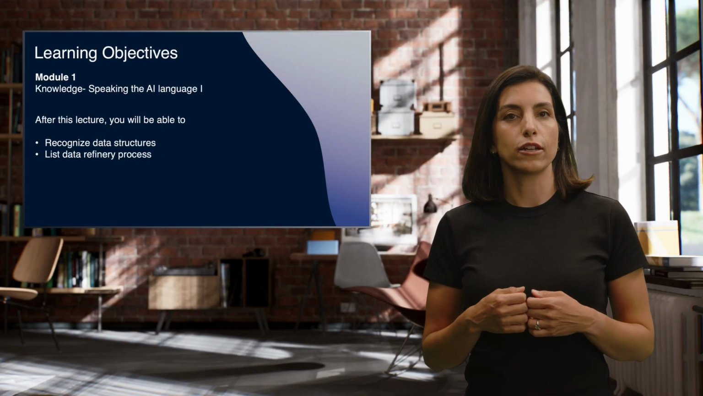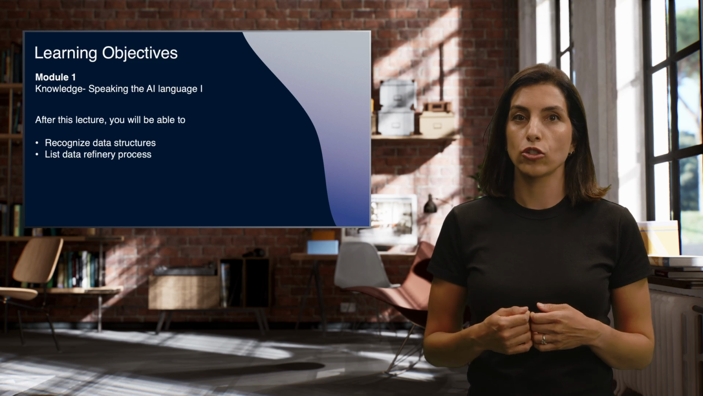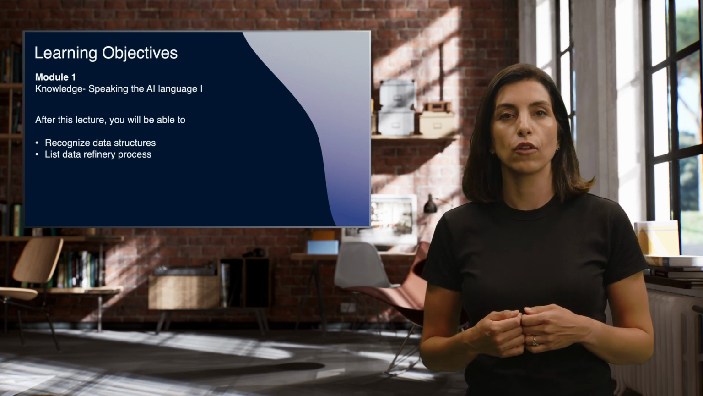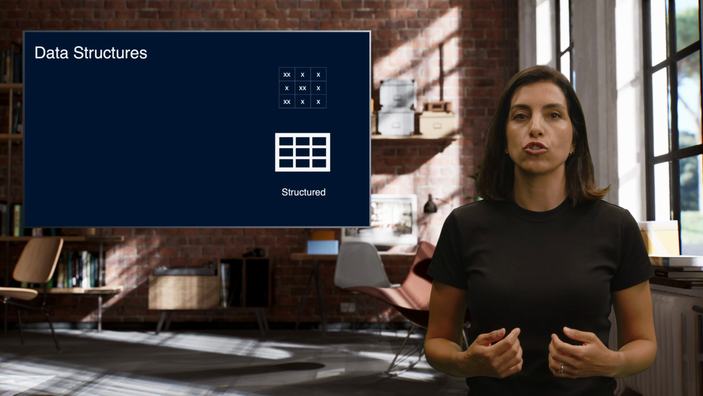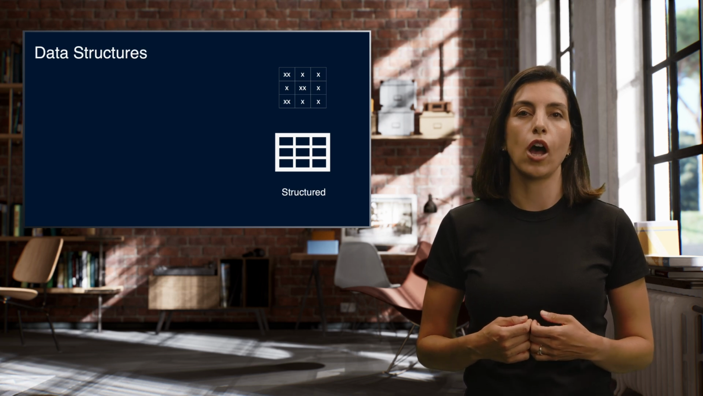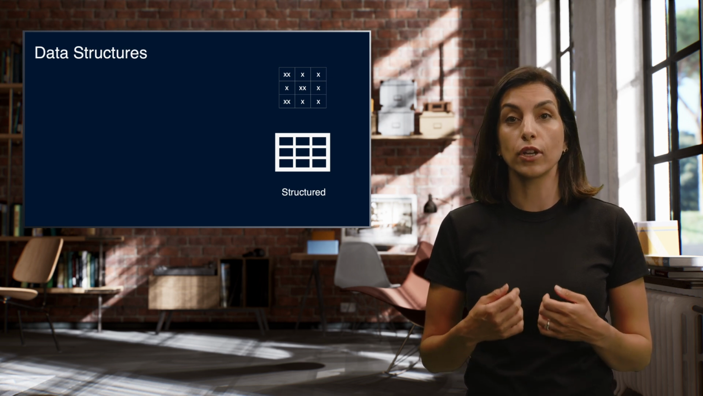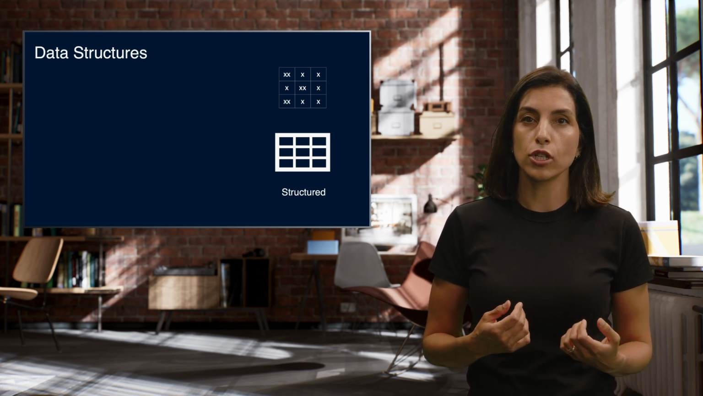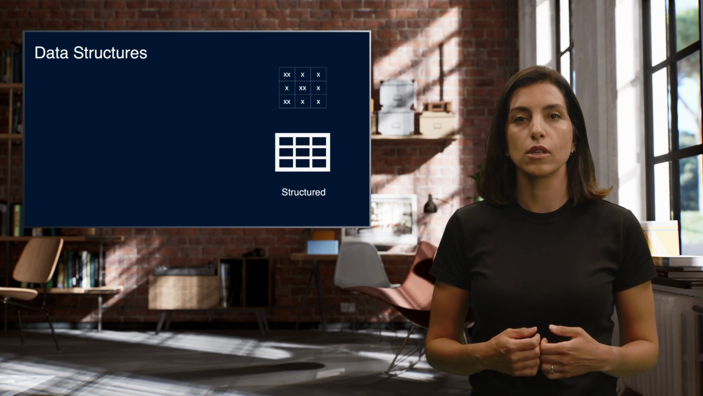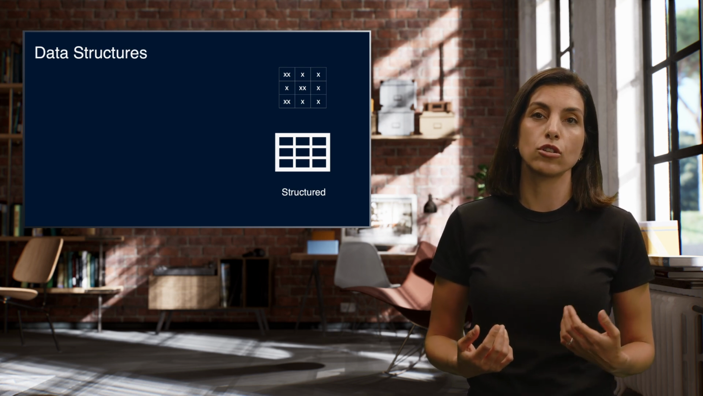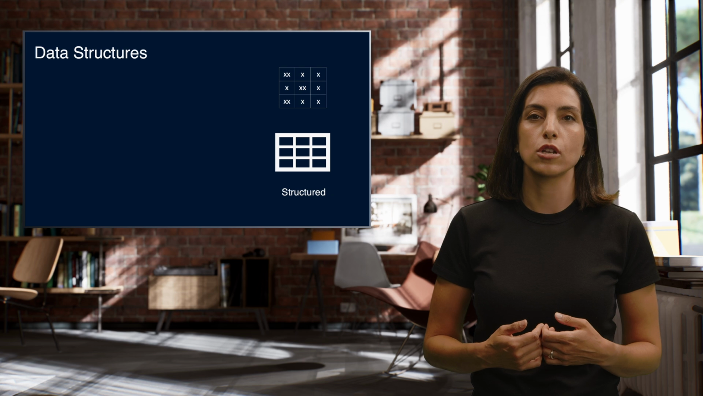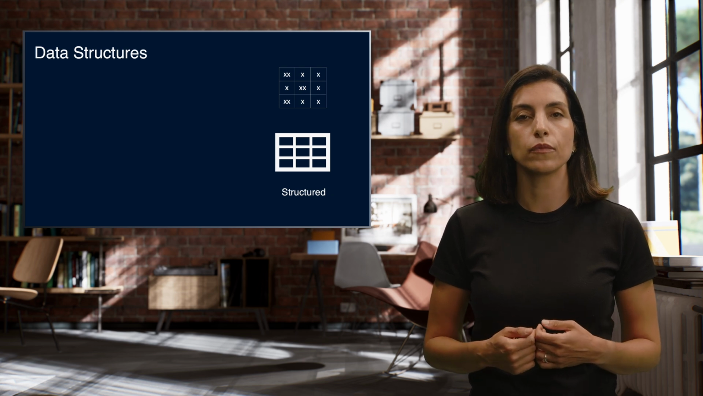After completing this lecture, you can recognize data structure and processes. First, we have structured data. This type of data is highly organized and easily searchable. It is stored in fixed formats like spreadsheets with clear rows and columns. Examples include transaction records, customer information, and inventory data.